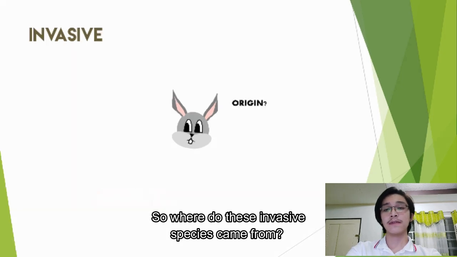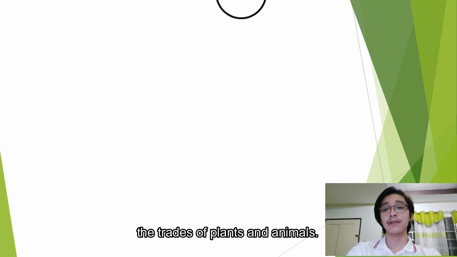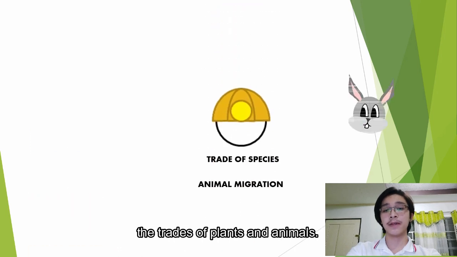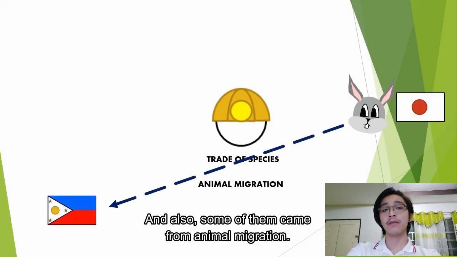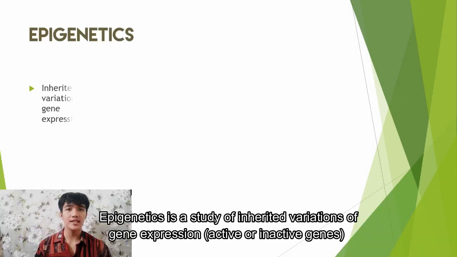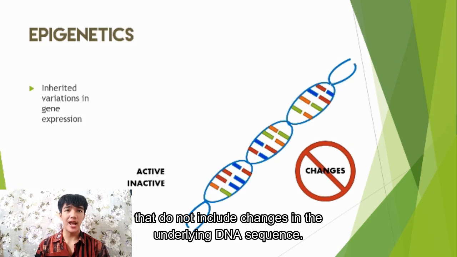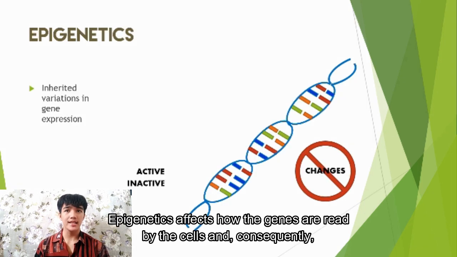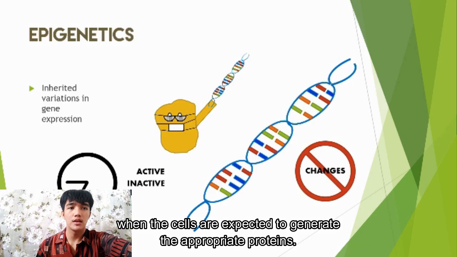So where do these invasive species come from? Most of these invasive species are spread by human activities through the trade of plants and animals. And also, some of them came from animal migration. Epigenetics is the study of inherited variation of gene expression, active or inactive genes, that does not include changes in the underlying DNA sequence. Epigenetics affects how the genes are read by the cells and consequently when the cells are expected to generate the appropriate proteins.